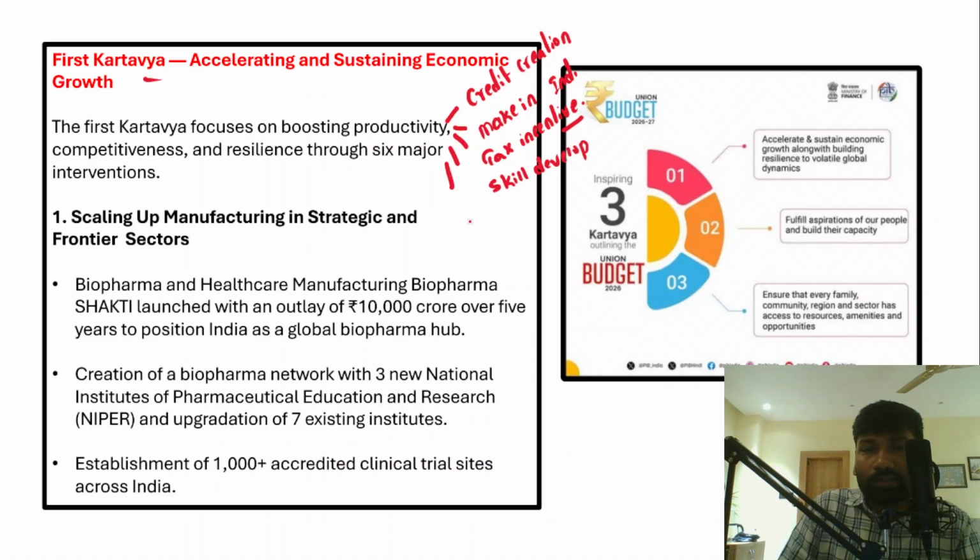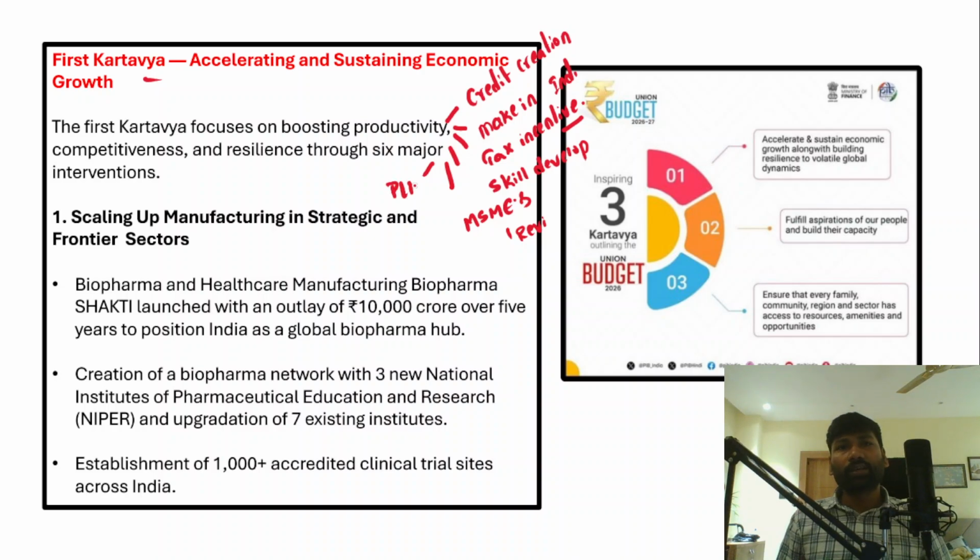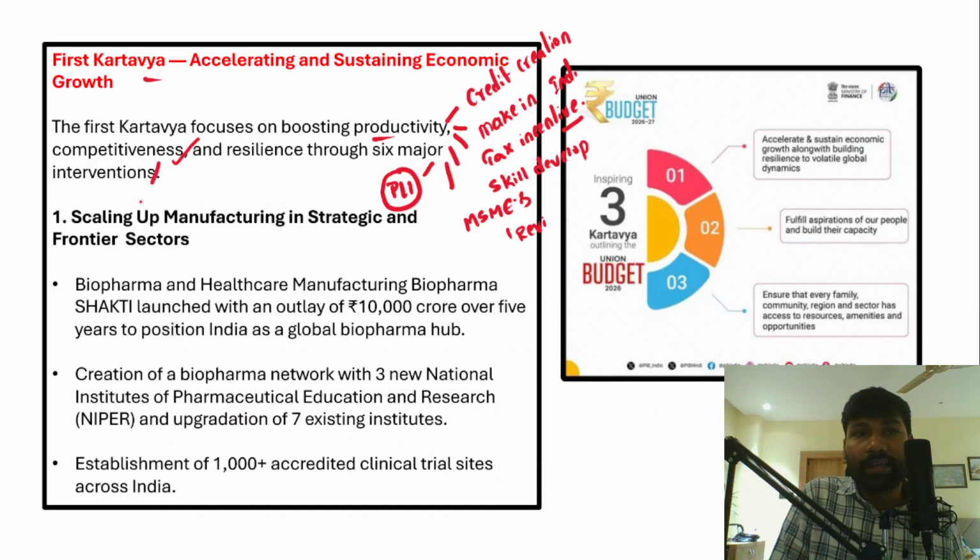focusing on micro, small and medium enterprises and their revival, and the PLI scheme, production linked incentive scheme. So through all these programs and by announcing new programs, the objective is to boost productivity and make Indian manufacturing more and more competitive. Competitiveness increases the affordability of Indian products.